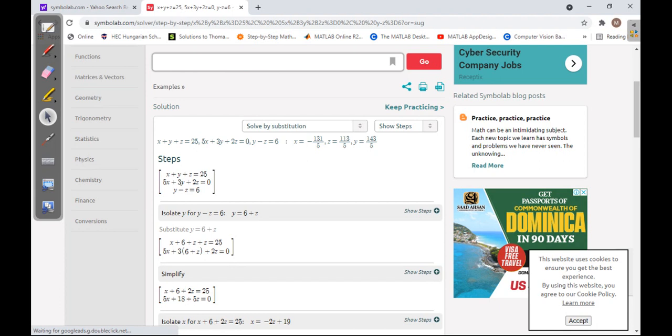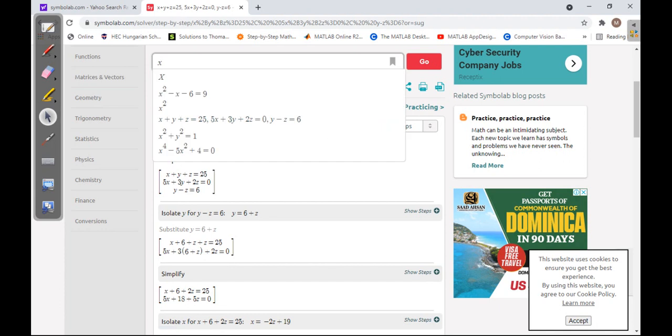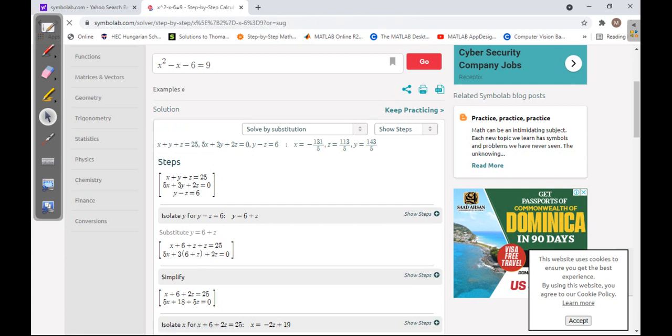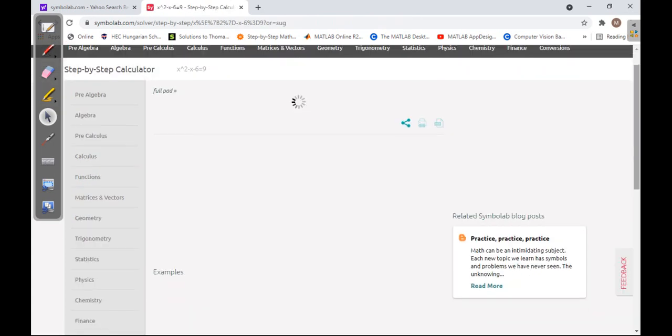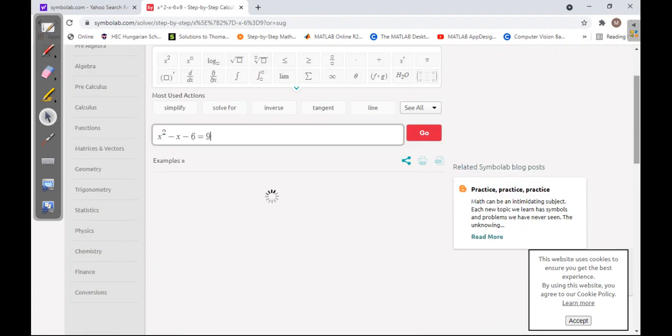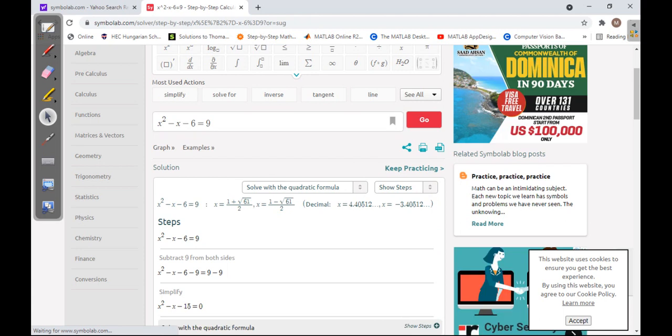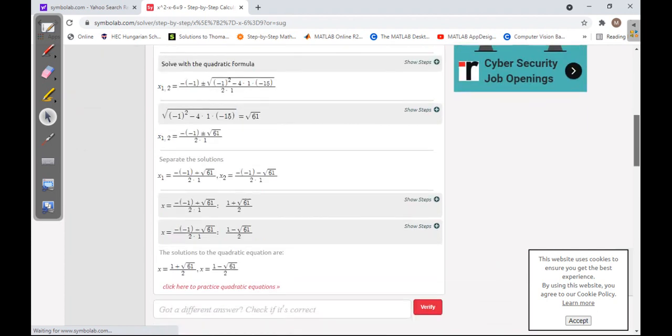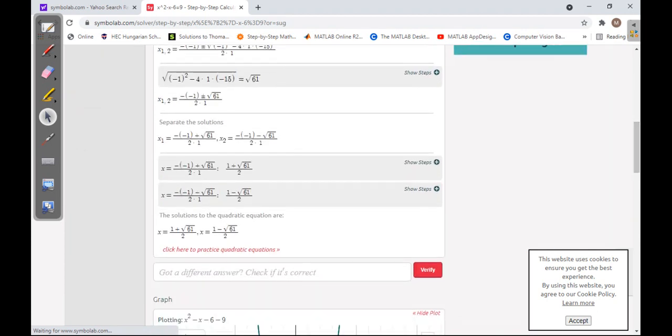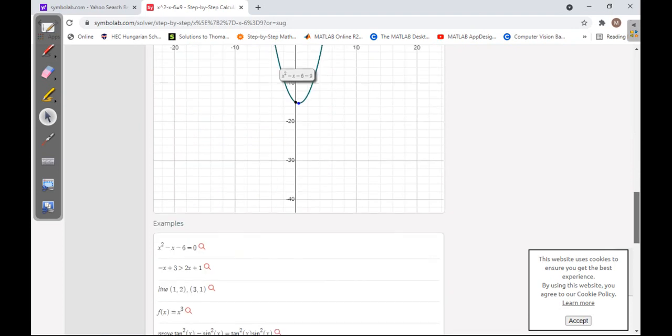Okay, x squared minus x minus 6 is equal to 9. Yes, we can solve it. Just take, see, within seconds you can solve this. Here it is solved by the quadratic formula, it shows the answer, and this is the graph and an additional one.